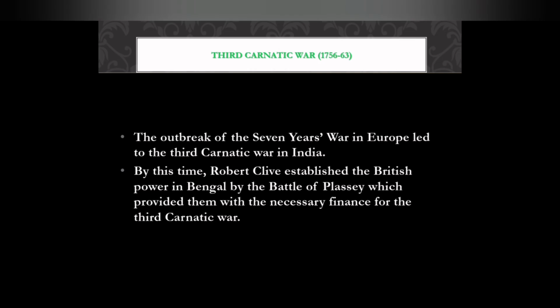Next one is the Third Carnatic War, which was held from 1756 to 1763. The outbreak of the Seven Years' War in Europe led to the Third Carnatic War in India. So this war lasted for seven years. By this time, Robert Clive had established British power in Bengal by the Battle of Plassey, which provided them with the necessary finance for the Third Carnatic War.